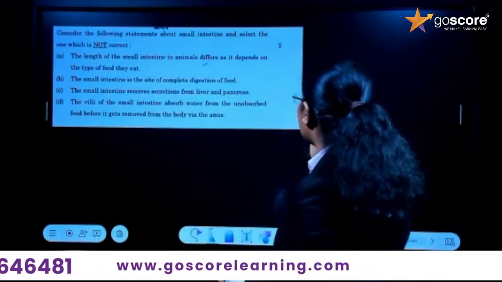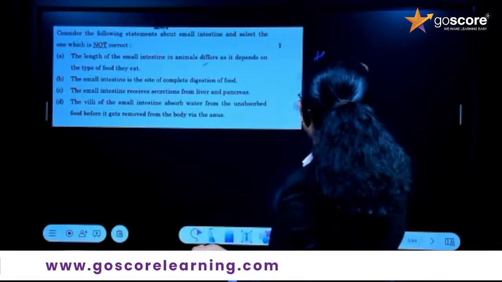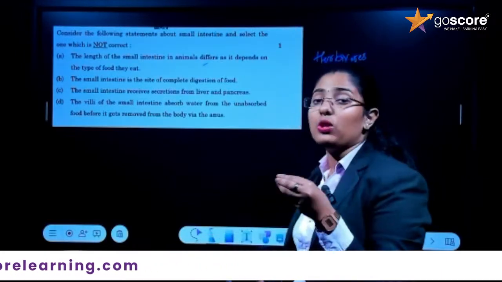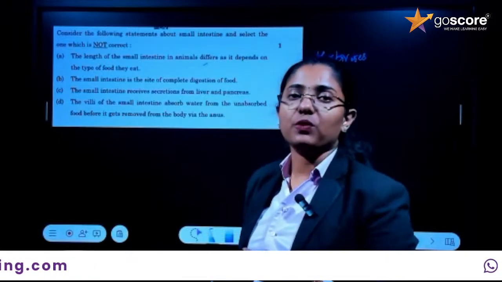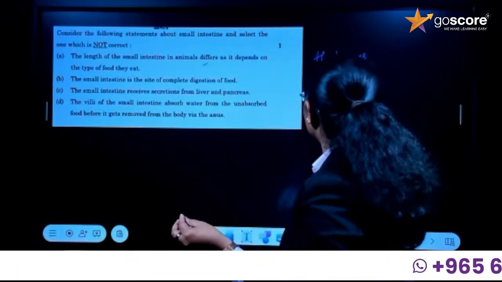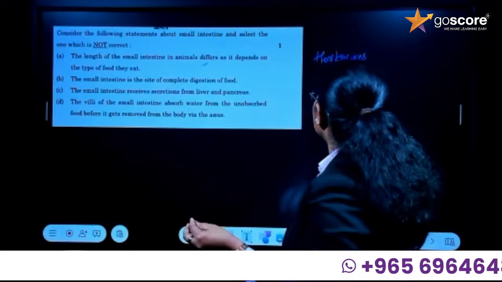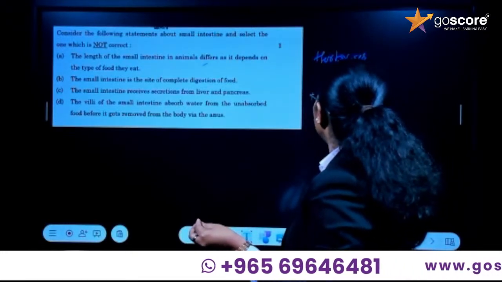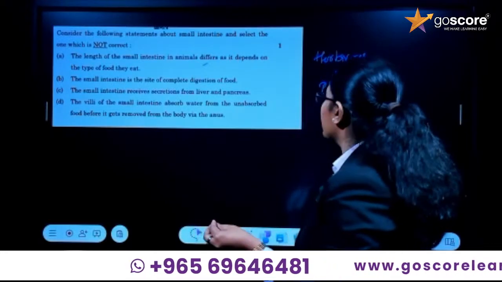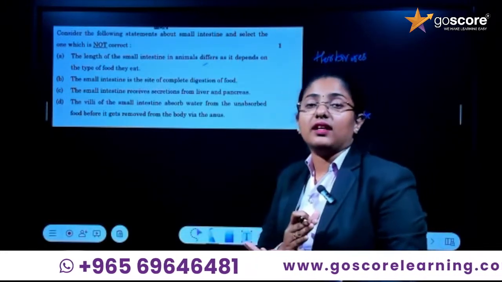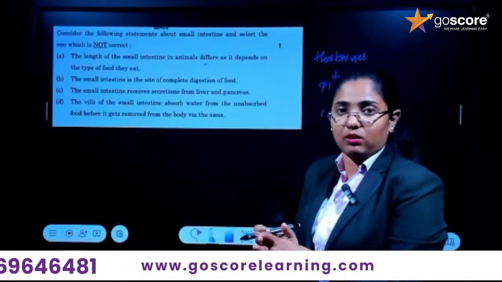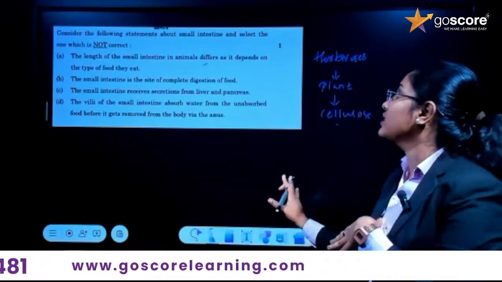If you consider herbivores, they eat only grass, so they are plant-eating organisms, and the plant cell wall is made up of cellulose, and it is very difficult to break down cellulose. So the herbivores need a long intestine to break down the cellulose. That is the condition for the cellulose.